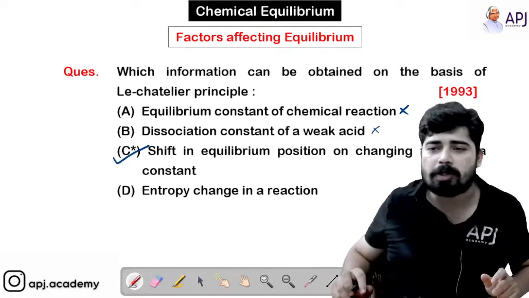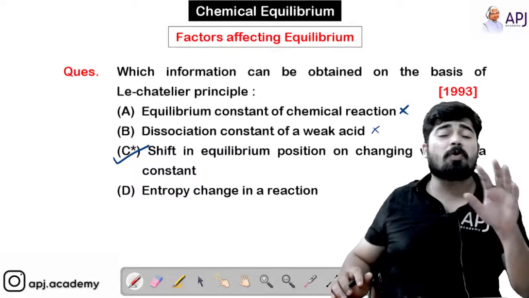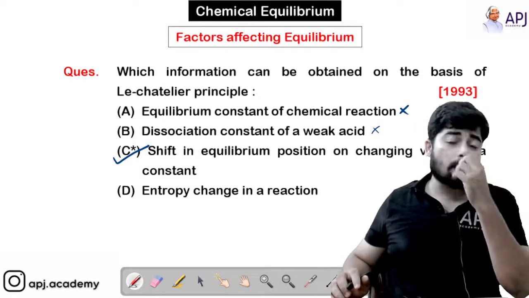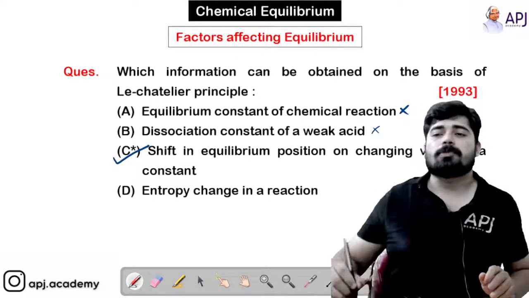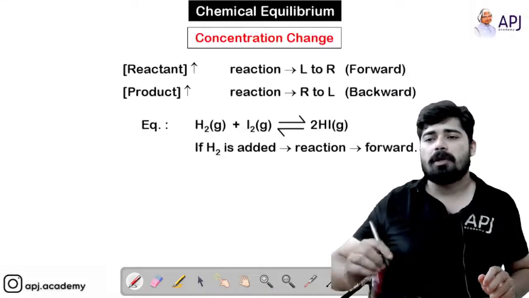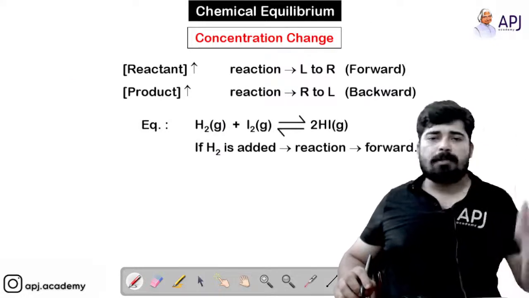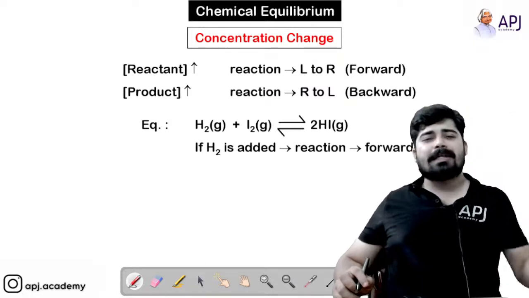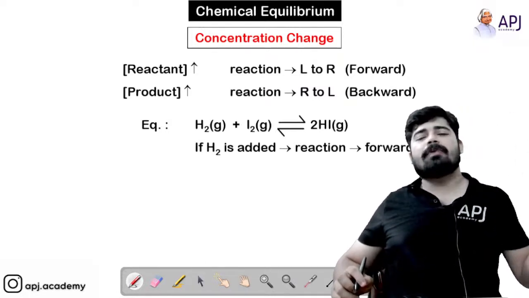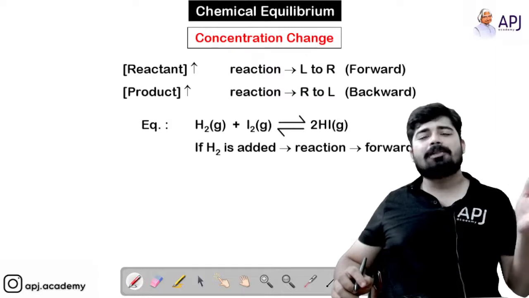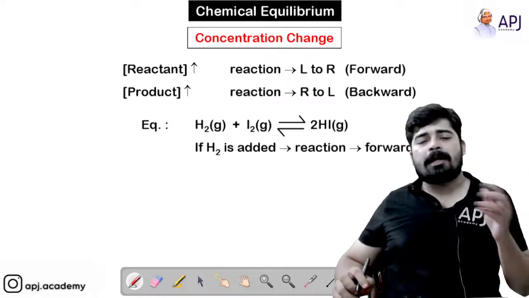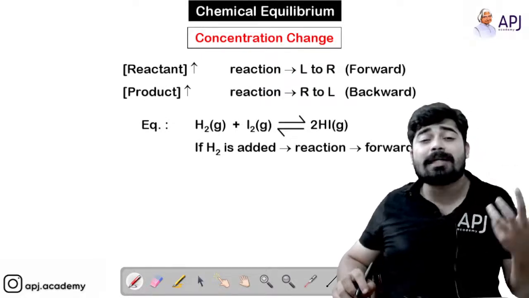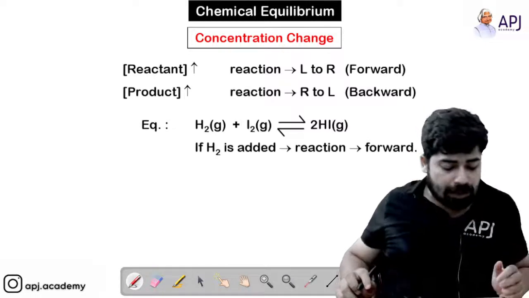Let's look at option D, entropy change in a reaction. No way. Le Chatelier hasn't explained anything regarding the entropy change that happens in a reaction. Okay, now moving on to the next one. We are going to discuss the Le Chatelier principle in detail by taking each of the variables, changing each variable, and identifying how the equilibrium reaction reacts to the change.